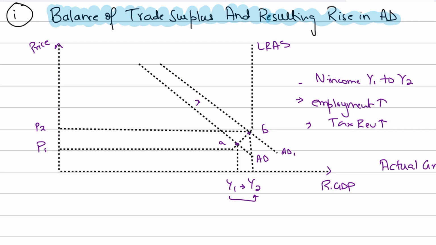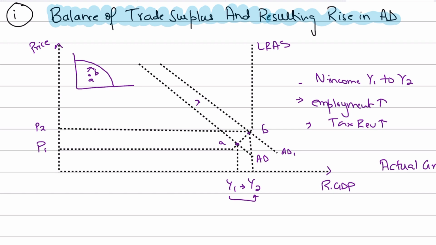And you could also make a small macro PPC as well, if you have time or you want to impress the examiner. That is, the movement from A to B shows that we are now close to the level of full employment, because any point on the production possibility curve shows that the full employment level of national income has been achieved, or full employment.